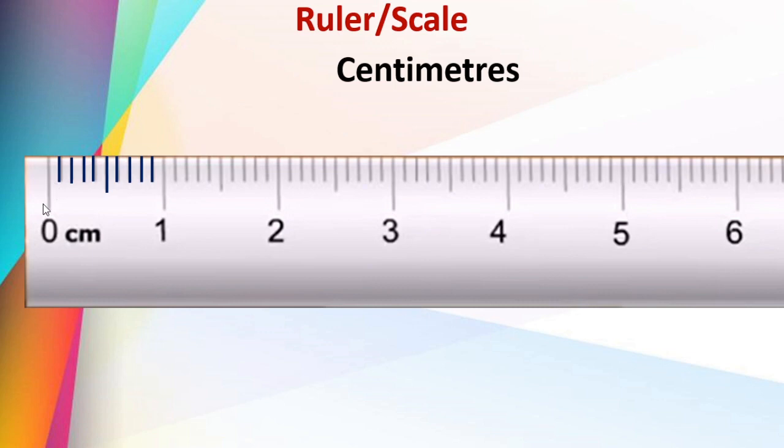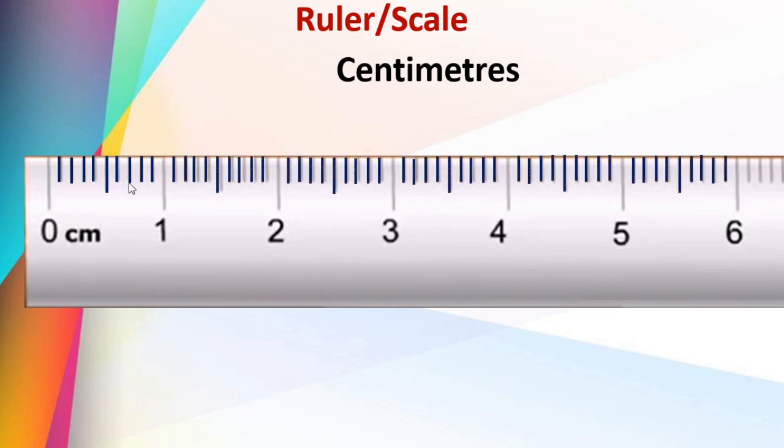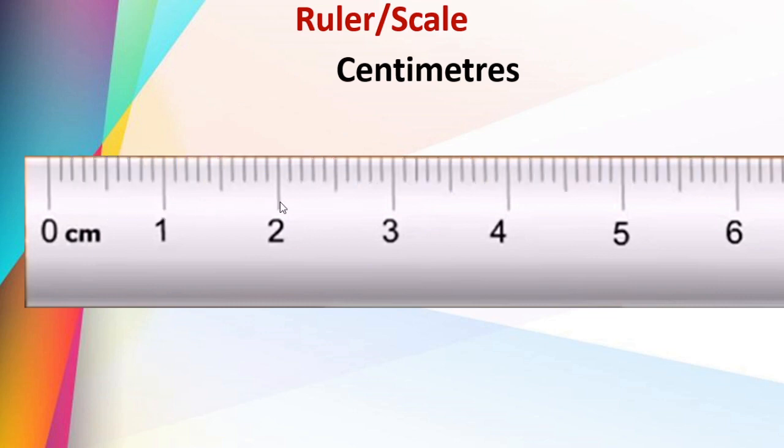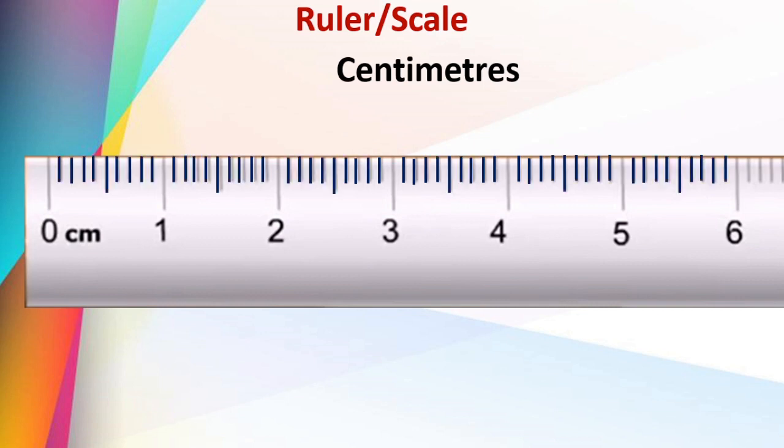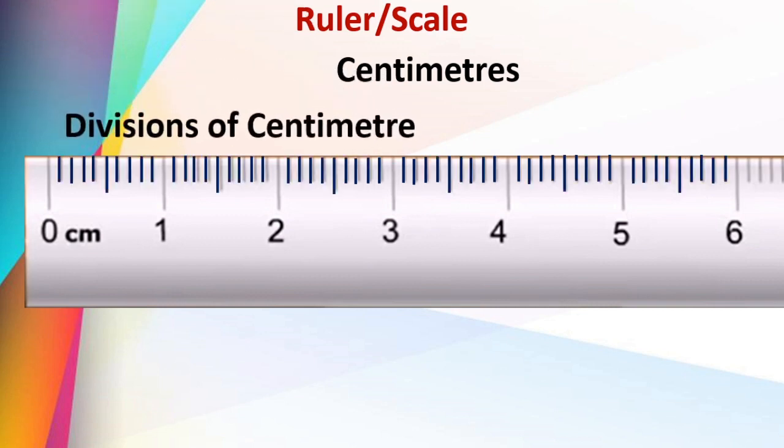These here mean 1 centimeter is equally divided into 10 parts. Remember, 1 centimeter is equally divided into how many parts? 10 parts. These small parts, you can see, in each centimeter that is divided into 10 equal parts, and these are called millimeters. What are they called? Millimeters.